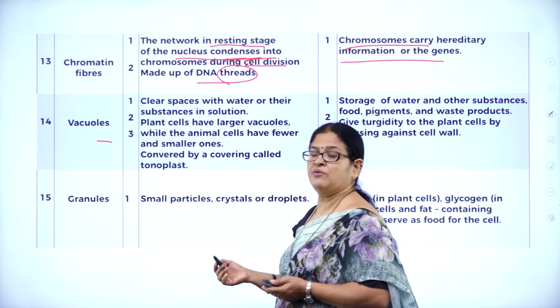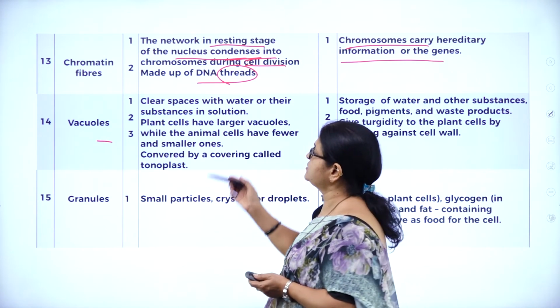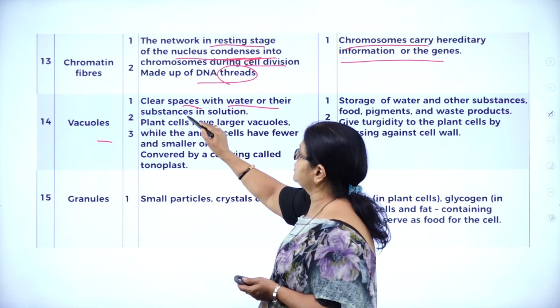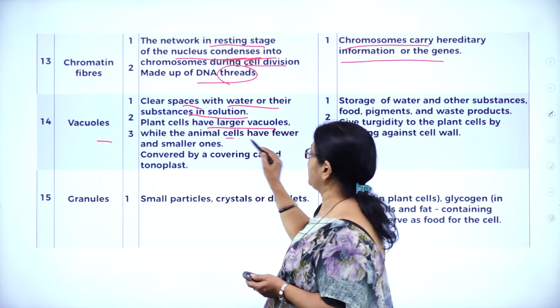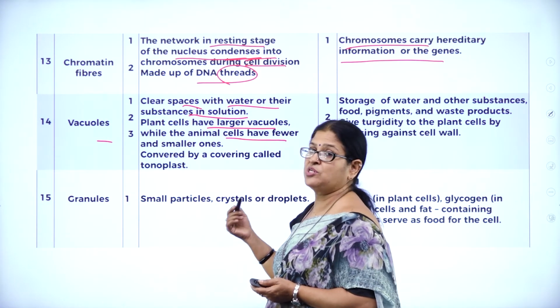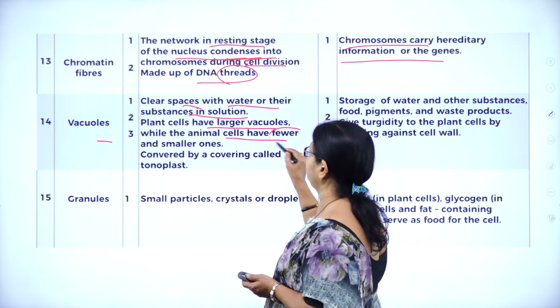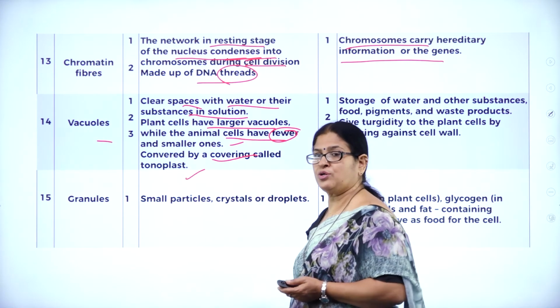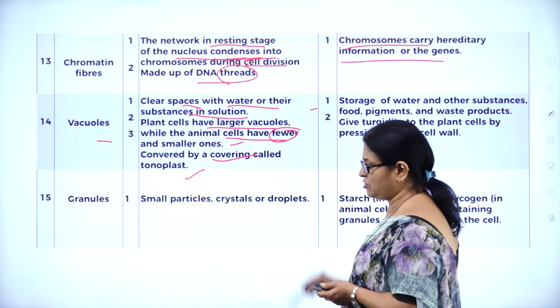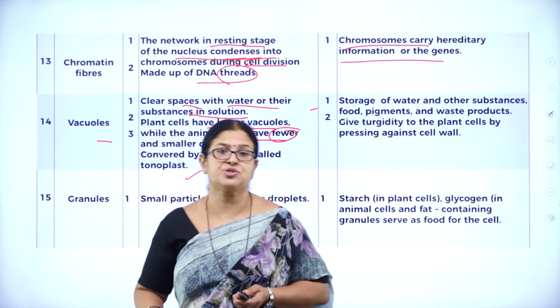Vacuoles, as we know, play a very great role in a plant cell. They are clear spaces with water or other substances in solution. Plant cells have larger vacuoles, while animal cells usually lack them or, even if present, have very few. They are covered by a membrane called the tonoplast. So what is the function of vacuoles? Very important is storage.